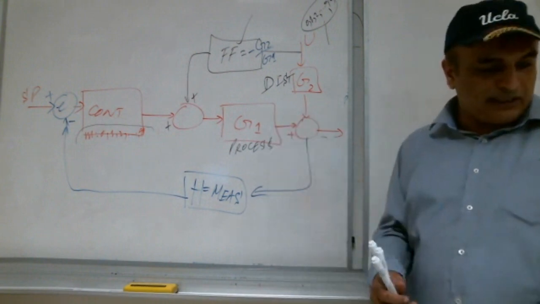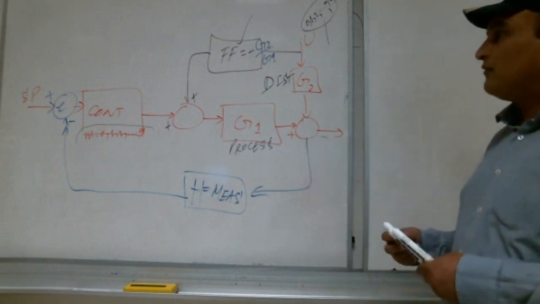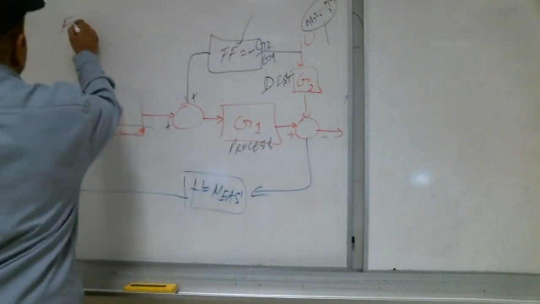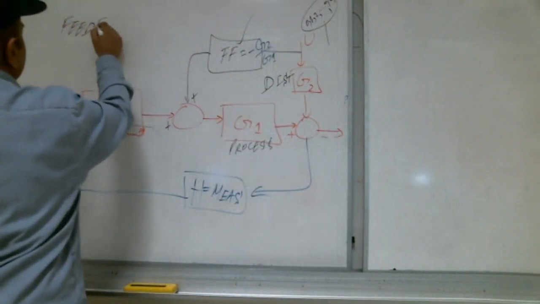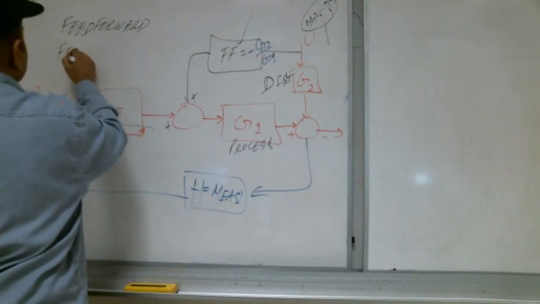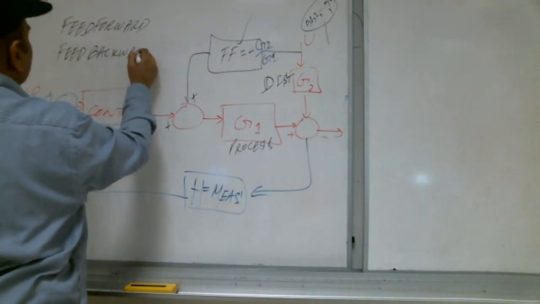So this system, what we call a feed forward, feed backward control scheme. Feed forward and feed backward, both are there.